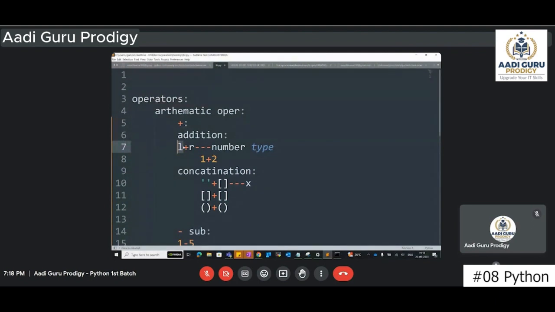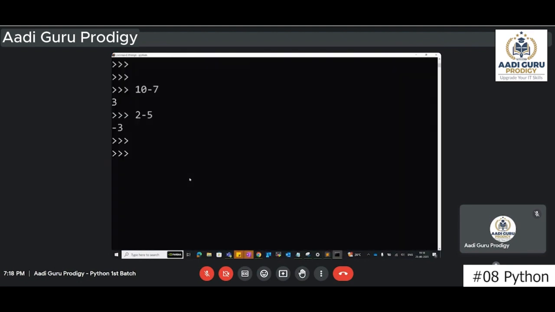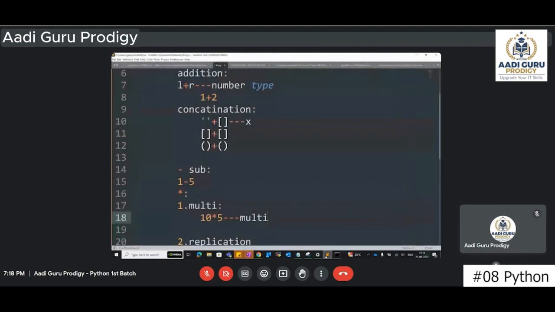If both the sides are numbers, then only it will work as addition. Here also, if both the sides, the left side and the right side, are numbers, then only it will work as a multiplication. I don't want to take much time on this because everybody might be knowing about this one. 10 into 4, 12 into something, 87 into something, multiplication.